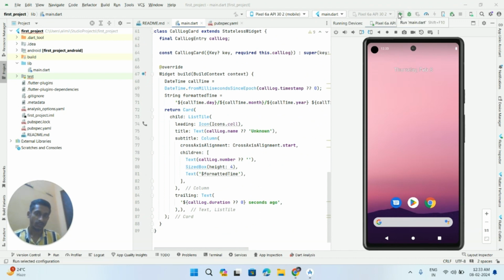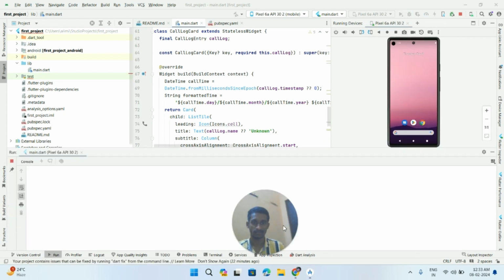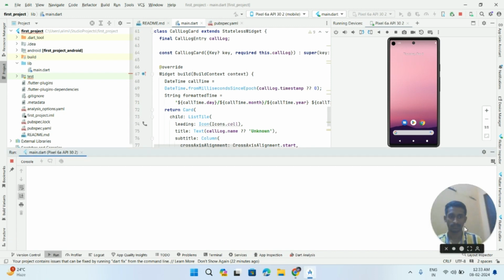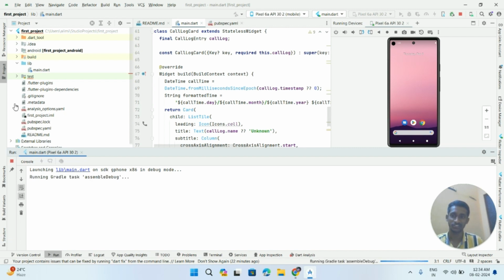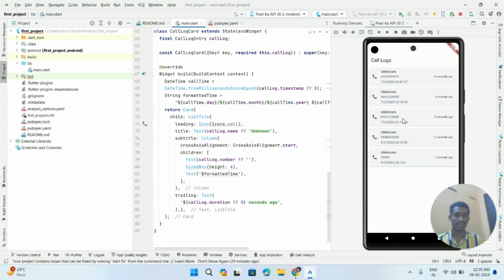Let's run our code and see the app. It is going to build. It takes some time. The execution has started. I will be back once the execution is completed. The execution has completed. We can see the result. So this is how our app looks like.